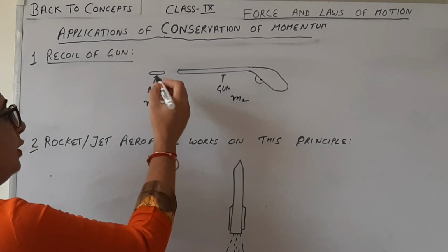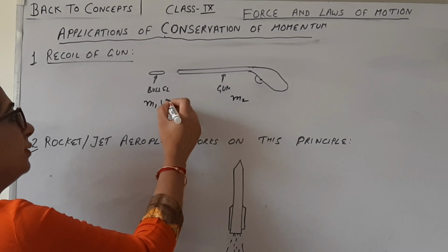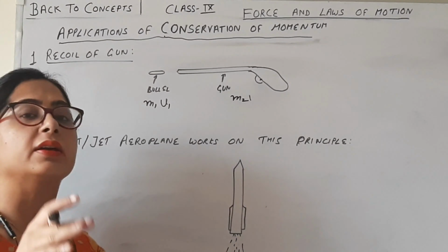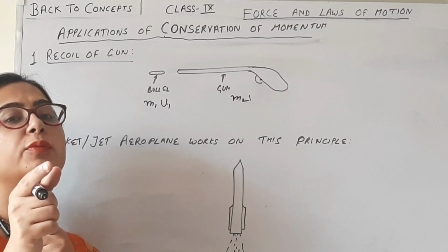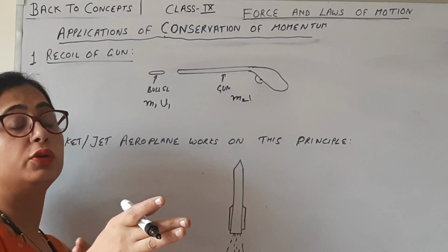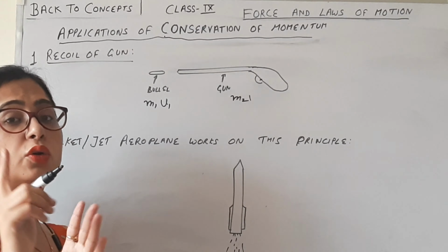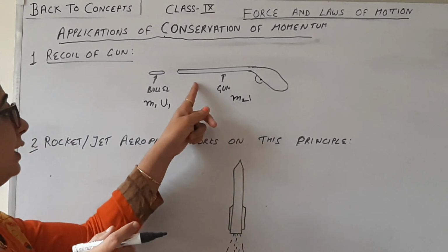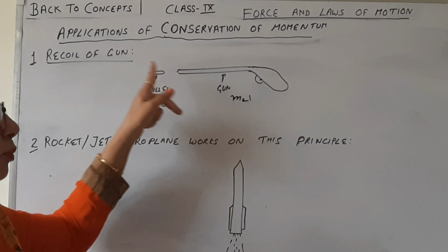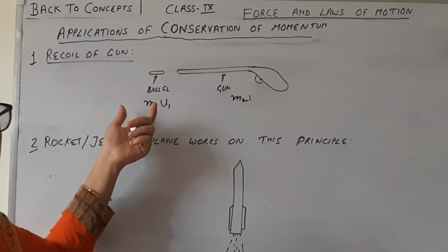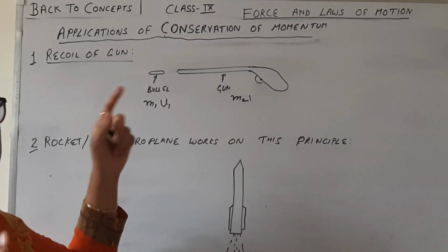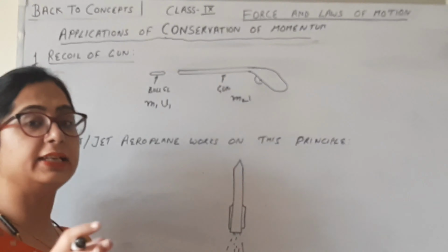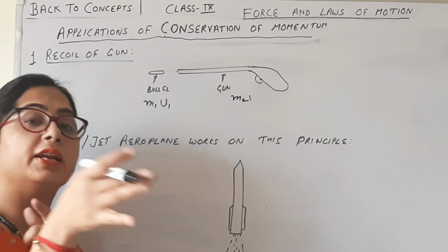Let's take its velocity as V1. When we fire the bullet from the gun, the gun will also recoil according to Newton's third law. If there is an action of the bullet having mass M1, velocity U1, there must be a reaction. So that's why the gun will recoil.